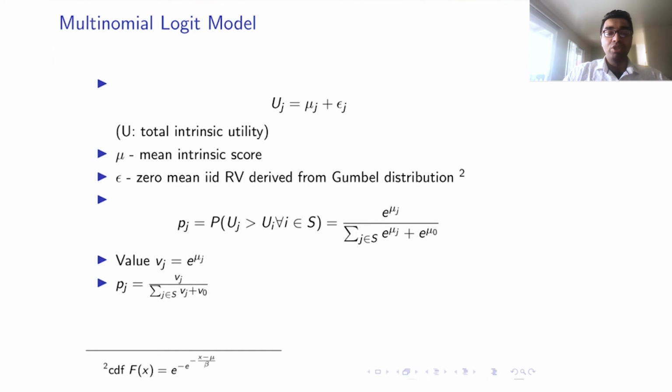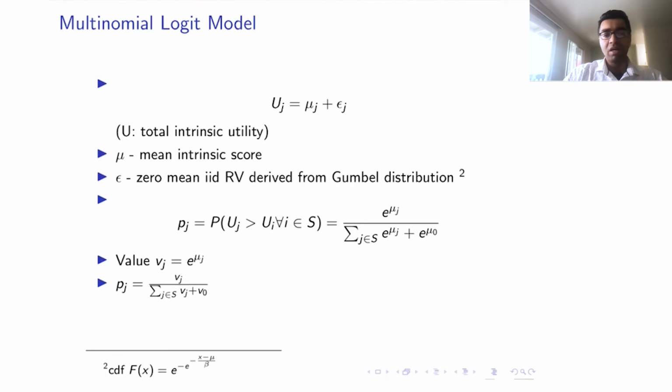Now, the advantage of using this is that the probability that an agent is selected has a closed form, which is a function of the mean intrinsic scores of the agent and the outside score that is available to that particular customer. We denote the value of a particular agent or supplier as e raised to the mean intrinsic score of that supplier.